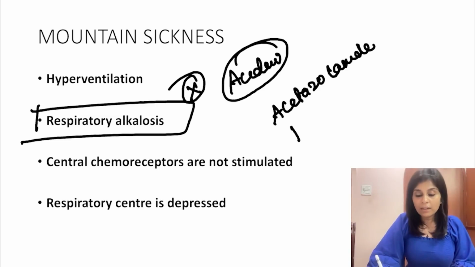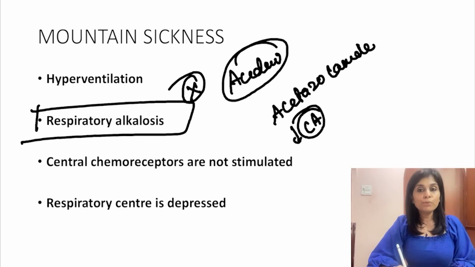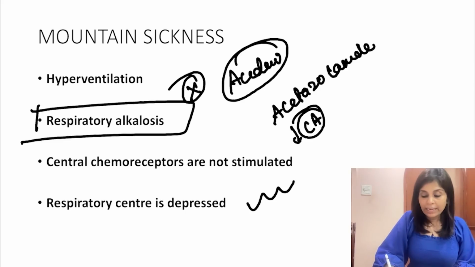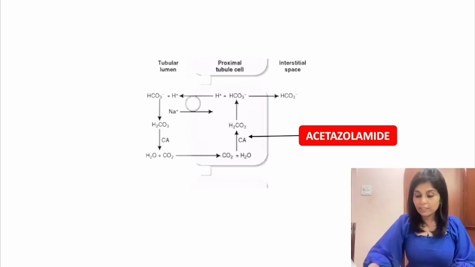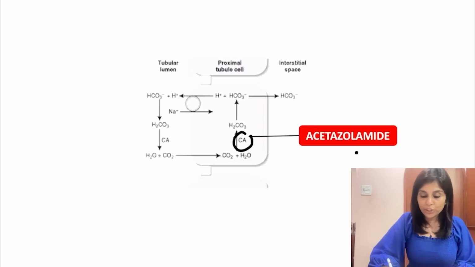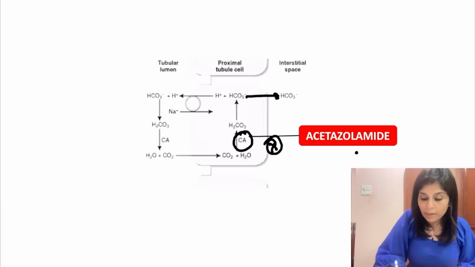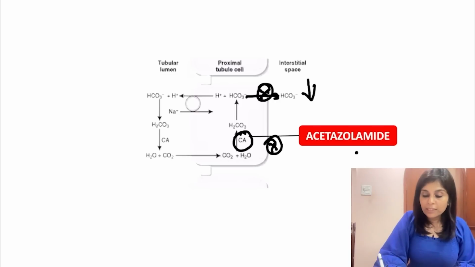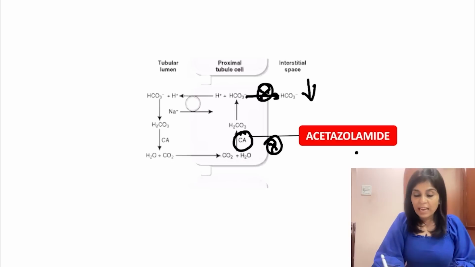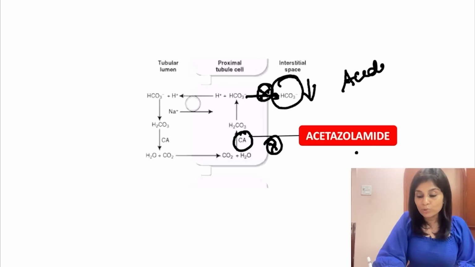I hope you all remember this. Acetazolamide inhibits carbonic anhydrase enzyme. What if it inhibits carbonic anhydrase enzyme? It inhibits bicarbonate reabsorption in the proximal convoluted tubule. Acetazolamide inhibits which enzyme? Carbonic anhydrase. So what is not reabsorbed? Bicarbonate is not reabsorbed into the circulation. And bicarbonate is a major plasma buffer. And when one of the plasma buffers is missing, that causes acidosis.